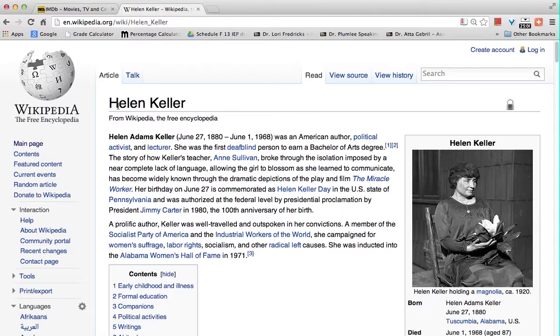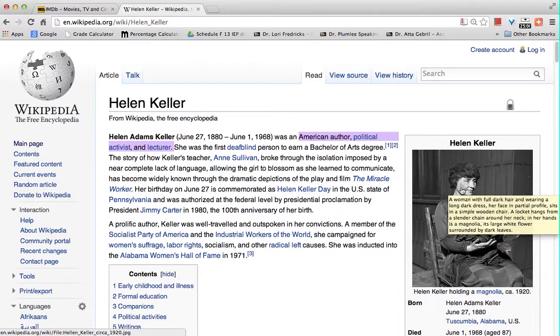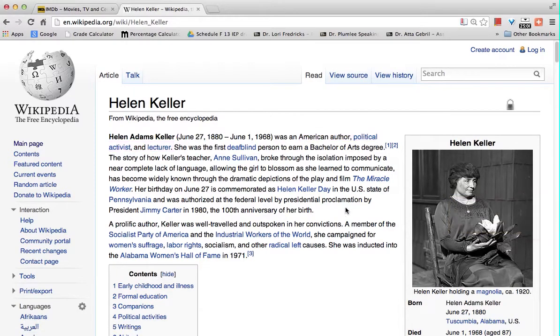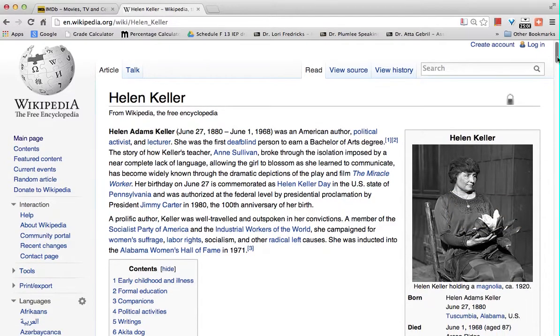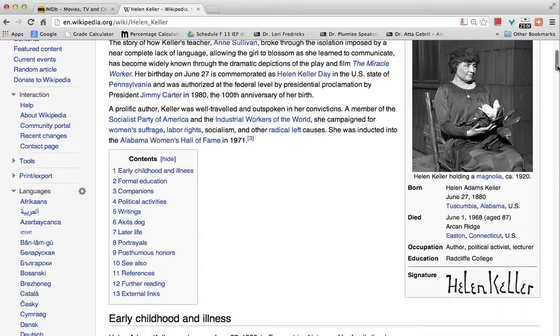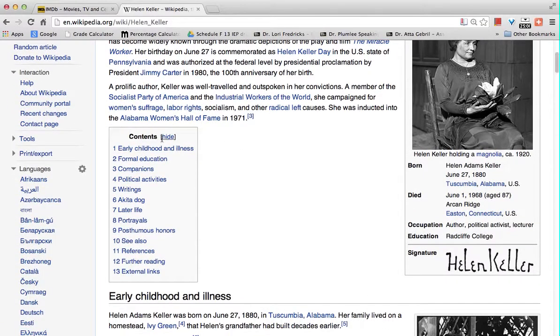This gives you a lot of basic information about Helen Keller, who was here, an American author, political activist, and lecturer. What it's not telling you is that this woman was blind and deaf as a child, and yet she learned how to sign and had a very, very successful and active life, which was very unusual when she was born. Again, we have the contents, which is like an outline,